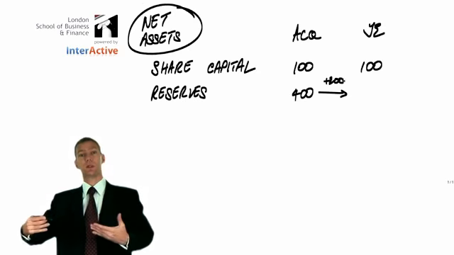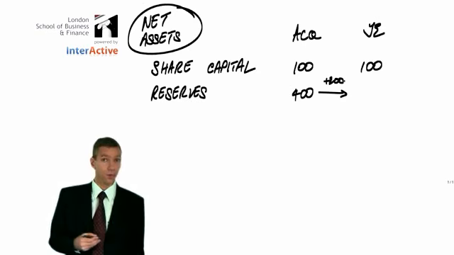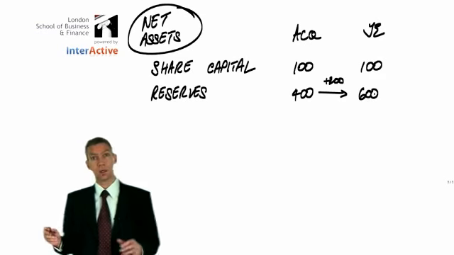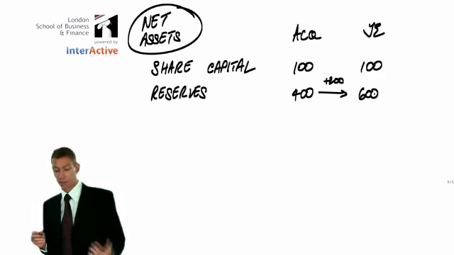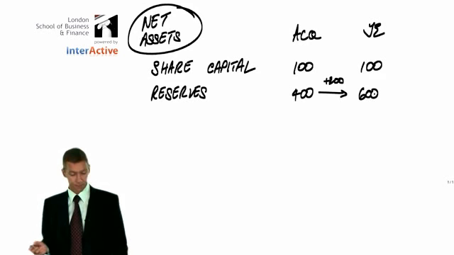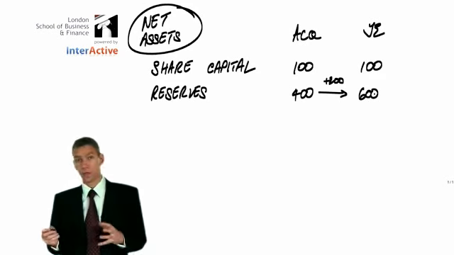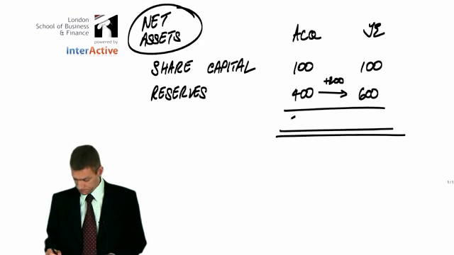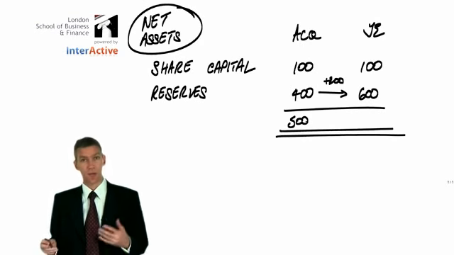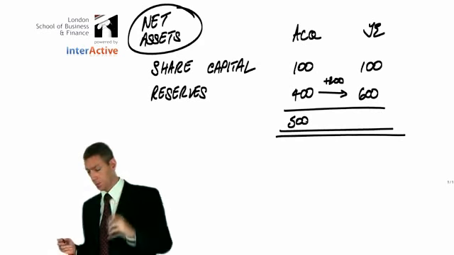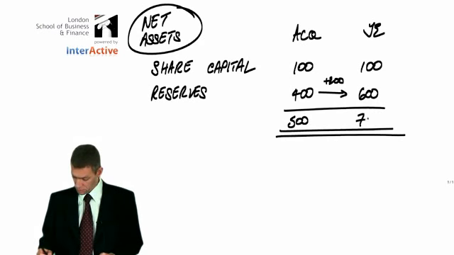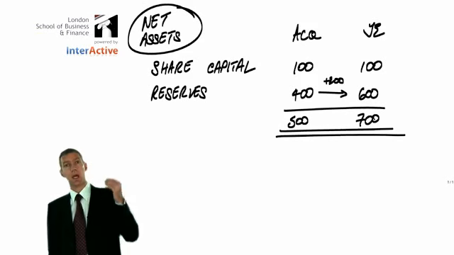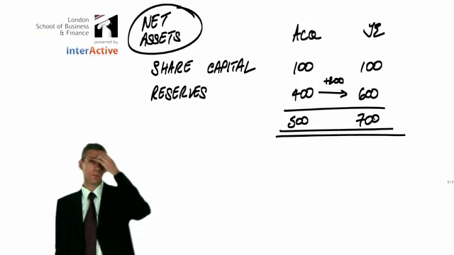So if we add that 200 to the 400, we find that the profits retained on the balance sheet at the year end are 600. It's a bit of a babyish question, so there's nothing else going on. So that 500 is the size of the entity at acquisition, and that 700 is the size of the entity at the year end.